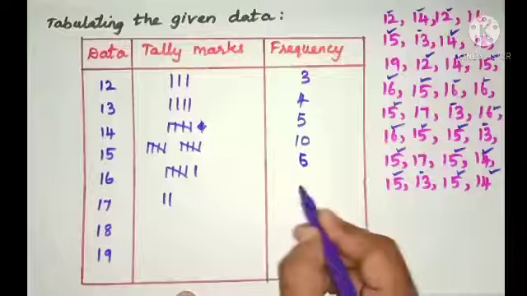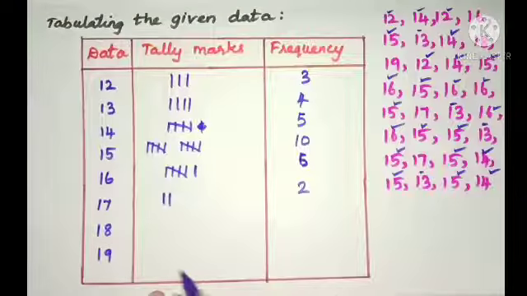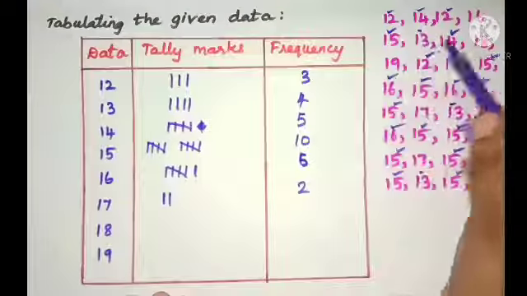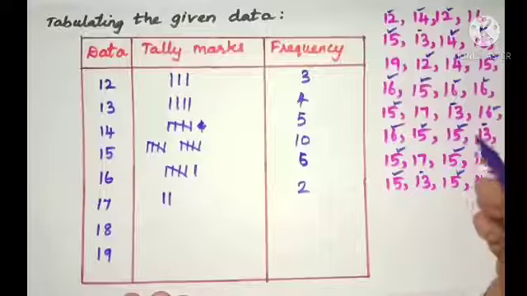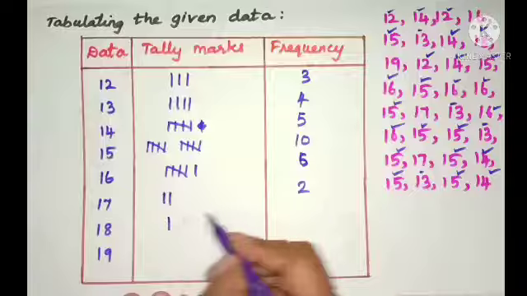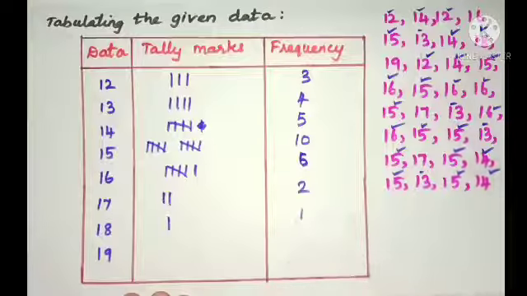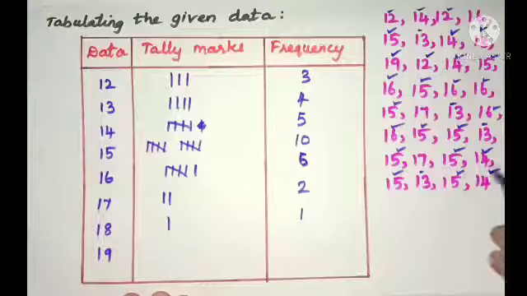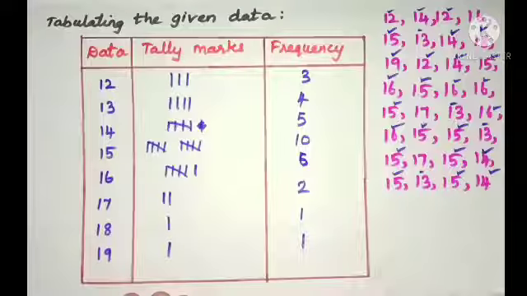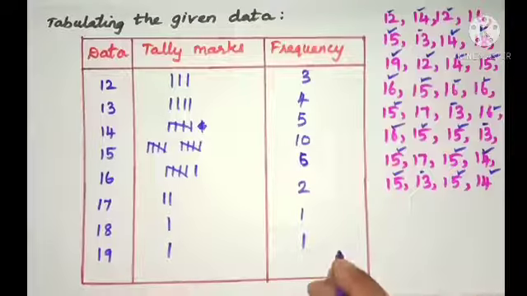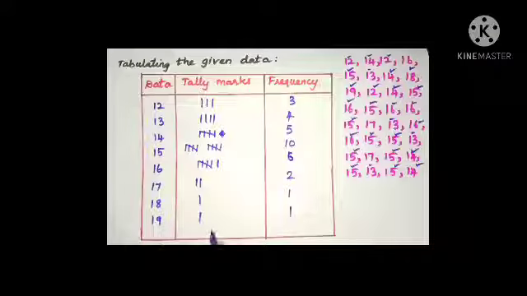Write down frequency is 2. And what about the number 18? 1 time. And 19 again occurs only 1 time.